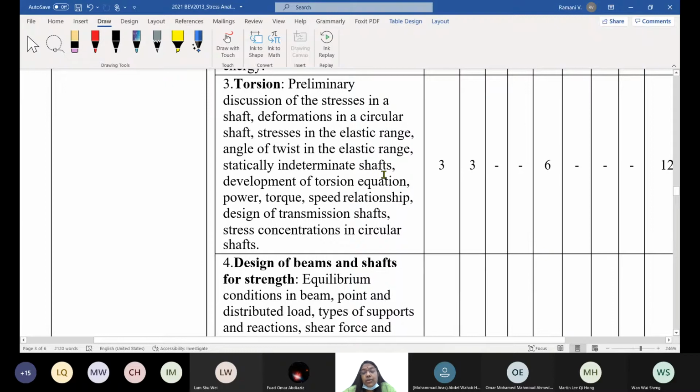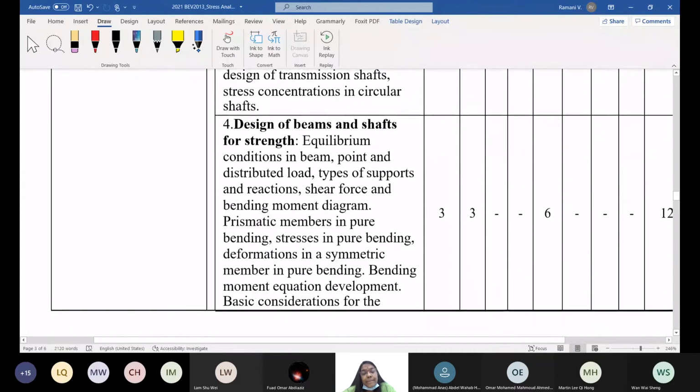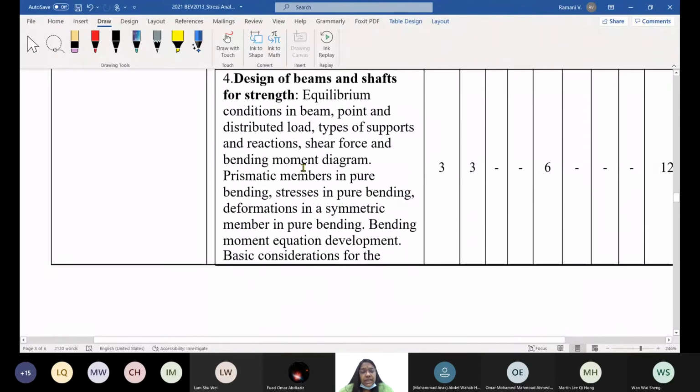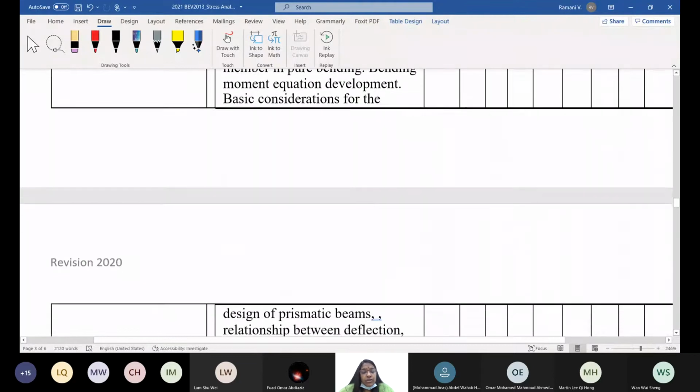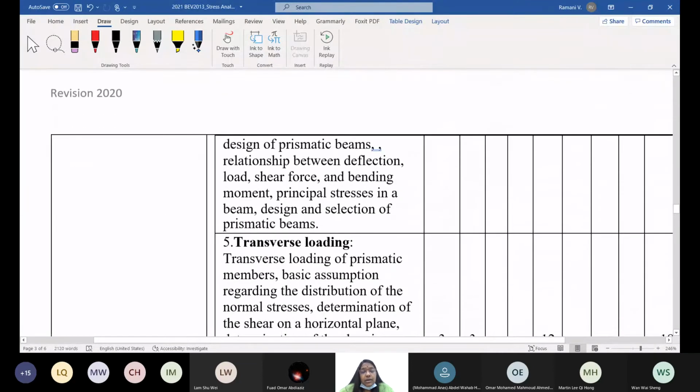Shafts in power generation, shafts in cars, shafts in motor engines, and so on. Okay. Design of beams and shafts for strength. Herein you study all the types of bending and deflection. The deflection you will study fully in theory of structures.